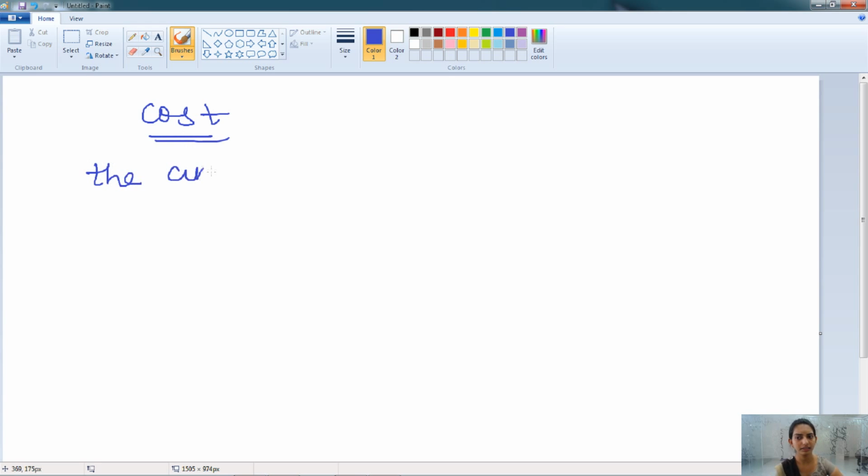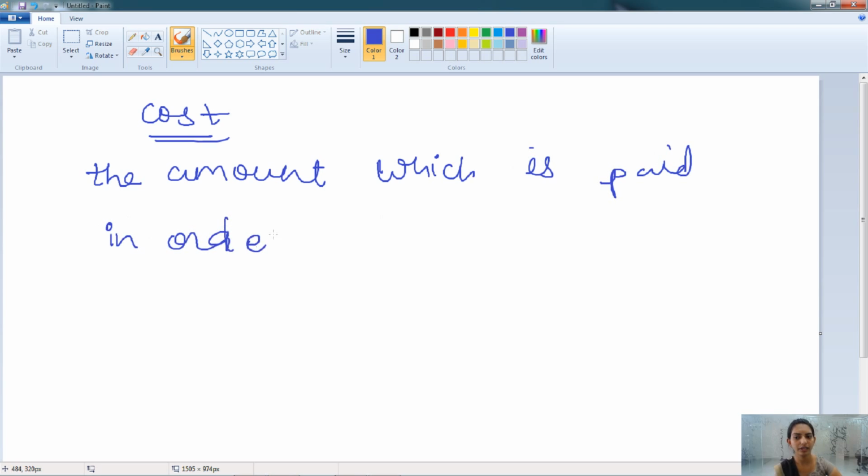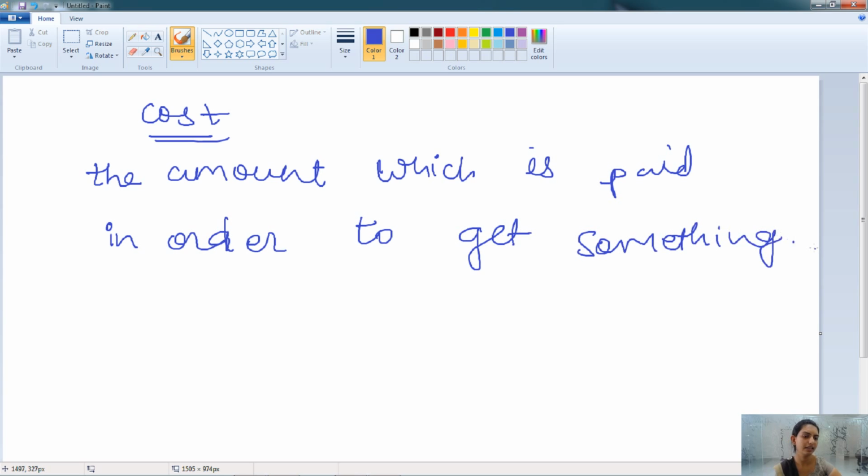Cost is the amount which is paid or given in order to get something. When you want to get something, you are paying some amount for that, and that is known as the cost.